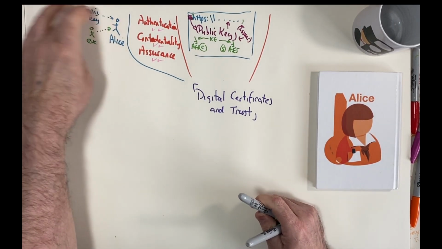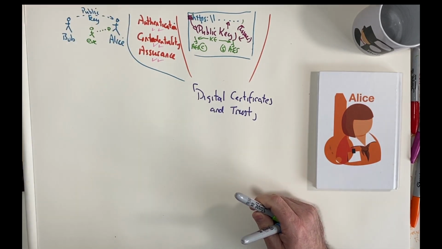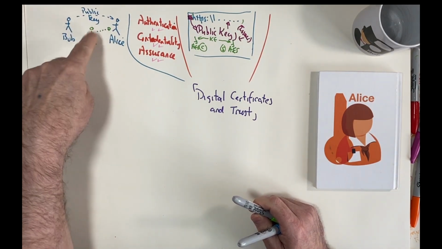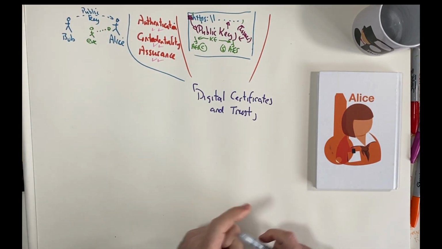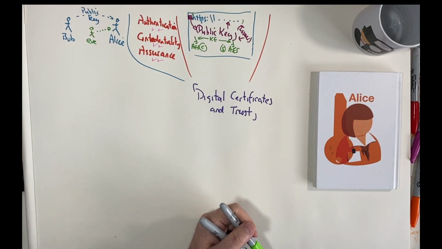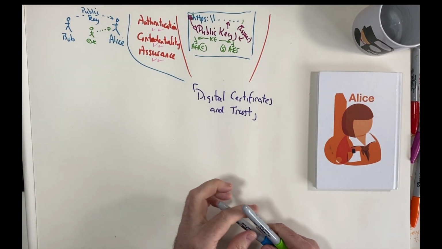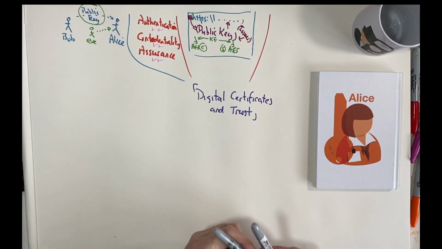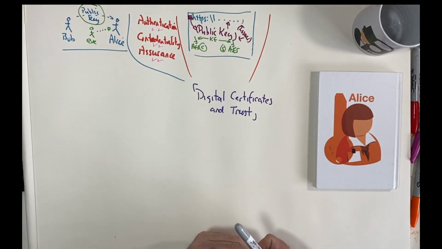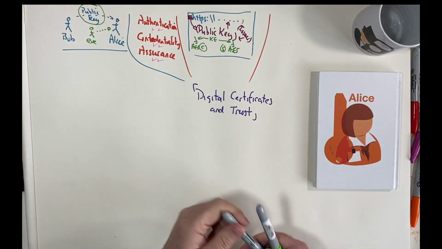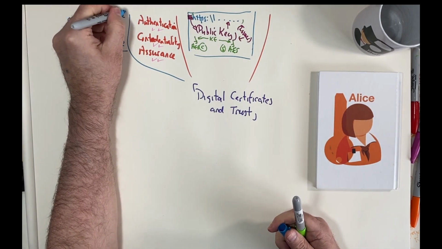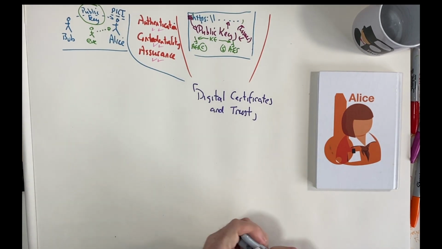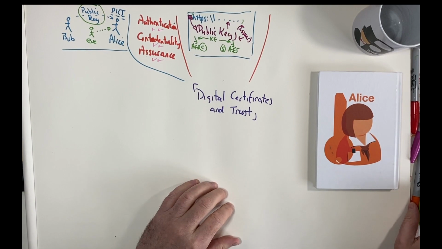So when it looks like Bob is signing for something, signing with his identity, then Eve may be sending the wrong public key and then pretend to be Bob. So we need some way to make sure that this key can be sent over in a trustworthy way. So we'll have a look at how we set up what's called the PKI, or the public key infrastructure, to make sure that we have trustworthy public keys.